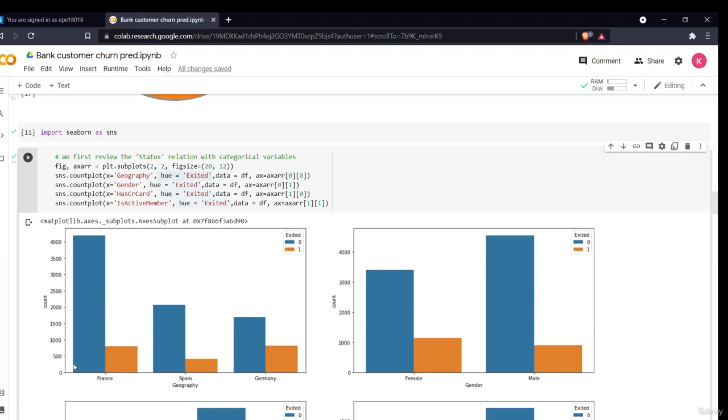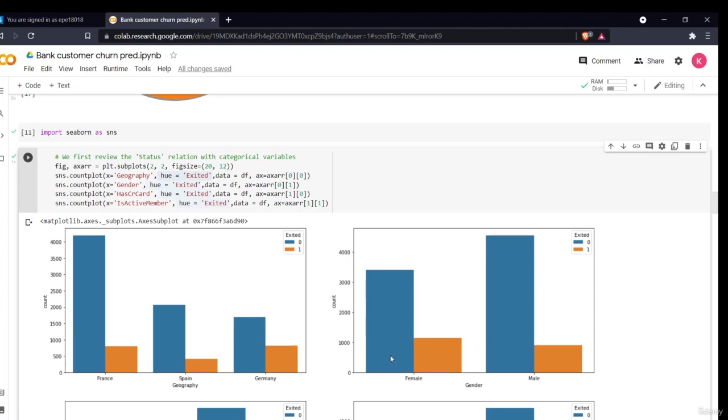And the churn is also maximum in France, because of the population. But relative to that, Germany has the maximum churn, because its customers are only around 1600 and the churn is around 700 to 800. In the case of France, the customers are around 4000 and the churn is around 600 or 700. So relatively France has the lowest churning, but in numbers we can say France has the most.